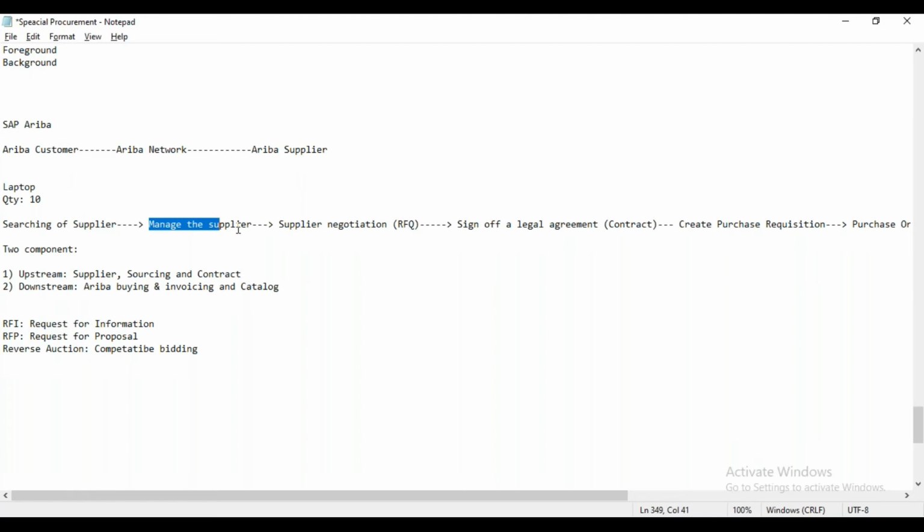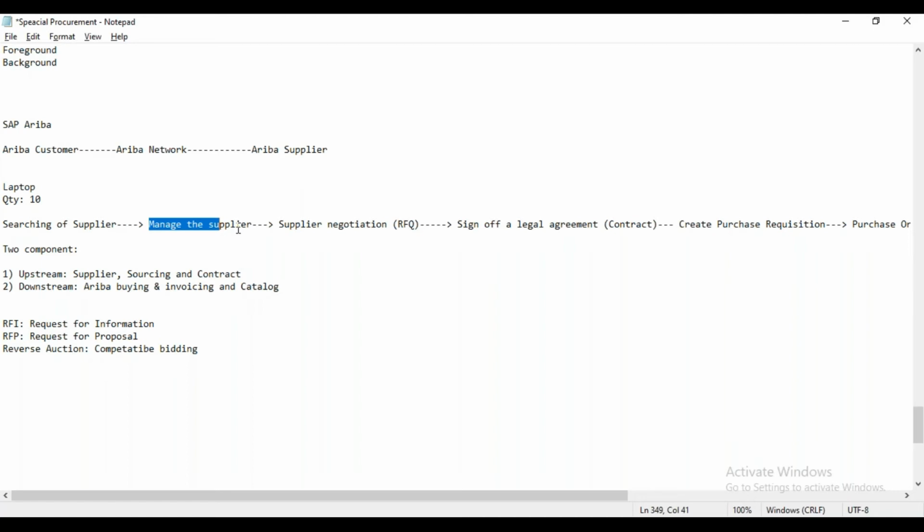Okay. And in addition to that, let me add a few more points here. Ariba also provides a way to find the supplier on the Ariba platform. For that, Ariba has given one solution. The customer can post their requirement on the Ariba platform as well.